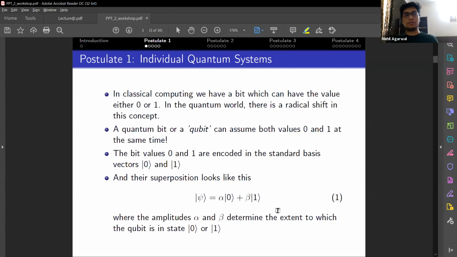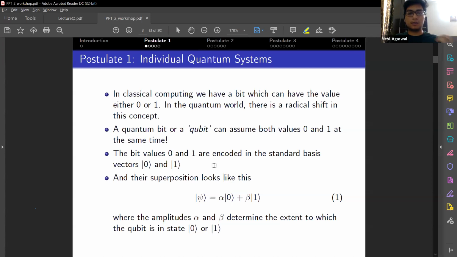First, let's discuss the first postulate, that is individual quantum systems. Now, like we have the bits 0 and 1 in classical computing, we have a similar analogy, that is qubits. These qubits represent the values 0 and 1, but there is an important property of quantum mechanics that makes it different from classical bits. A qubit can exist in the state 0 and 1 together as a linear superposition.